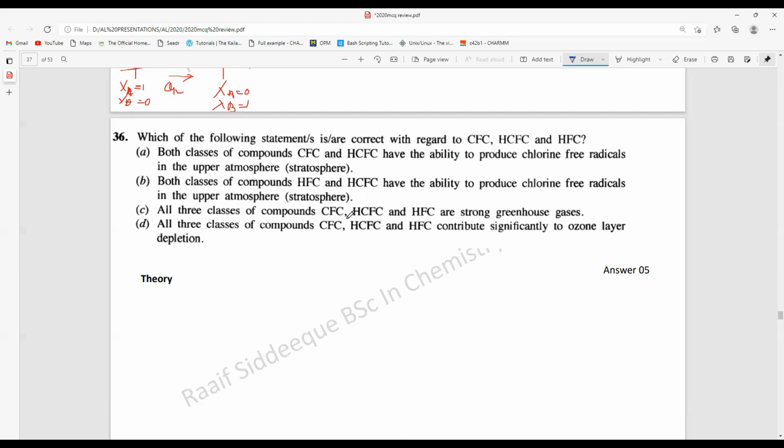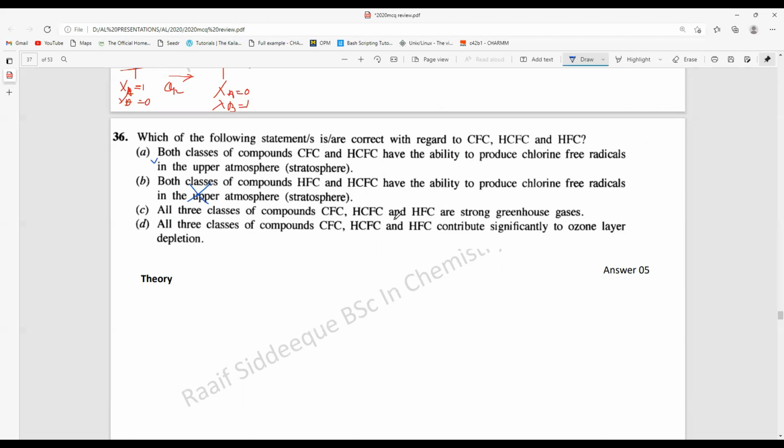So this is true because CFC means chlorofluorocarbon. So chlorines are there, and in CFC there are also some components that are chlorine, so in the structure they can form these free radicals. That is correct. Both classes of compound, HFC and HCFC, have the ability to produce chlorine. HFC means hydrofluorocarbon, so they don't have chlorine atoms. So this is wrong. All three classes are strong greenhouse gases.